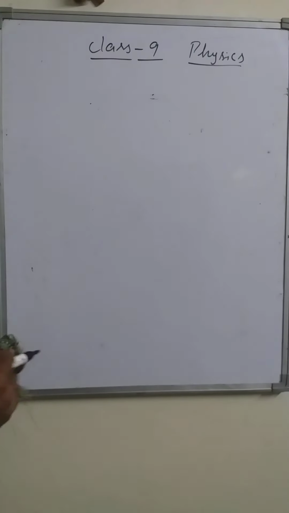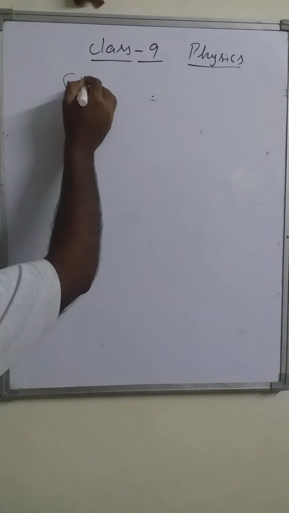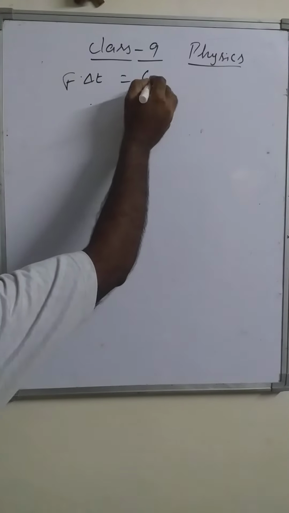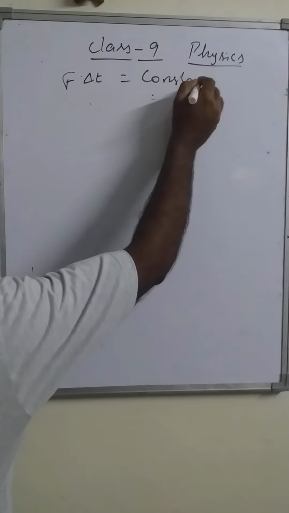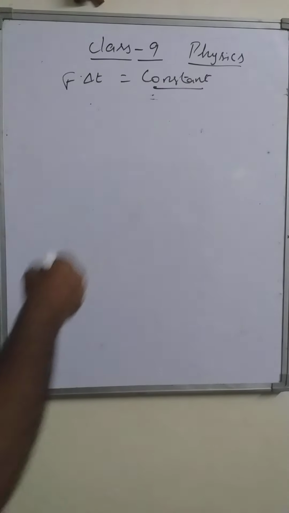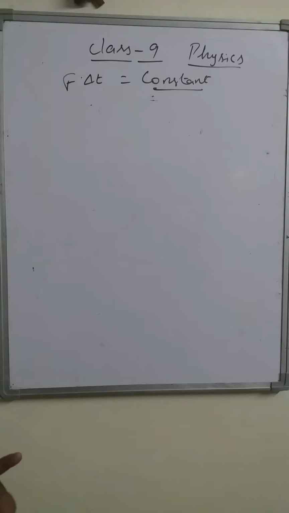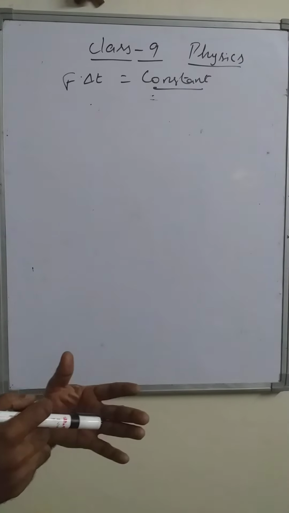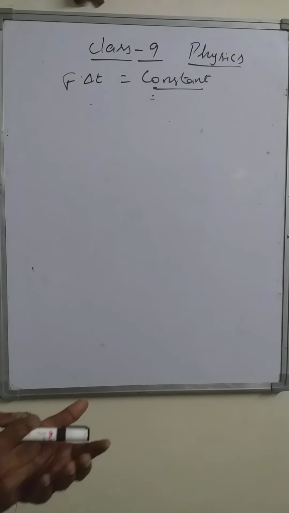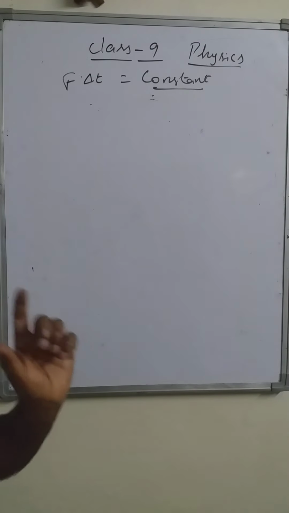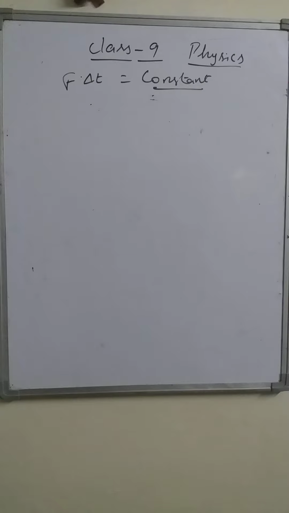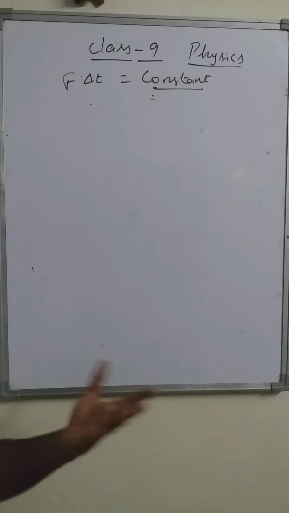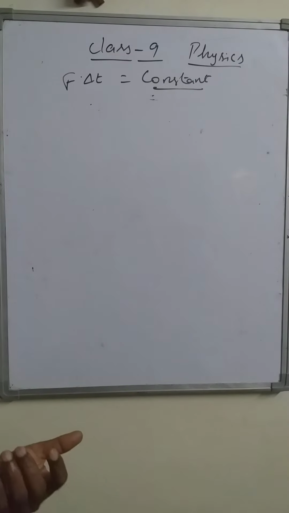We can explain by taking this relation: F delta t equal to constant. F delta t equal to constant, that means that constant is the change in momentum. For so many cases, suppose you are traveling by a vehicle, and all the vehicles have shockers. Shockers means spring-like structures. Those spring-like structures are provided in all vehicles to prevent sudden jerk effect.